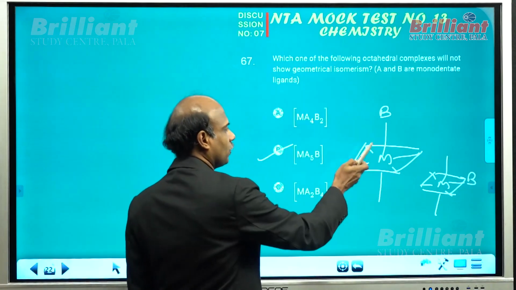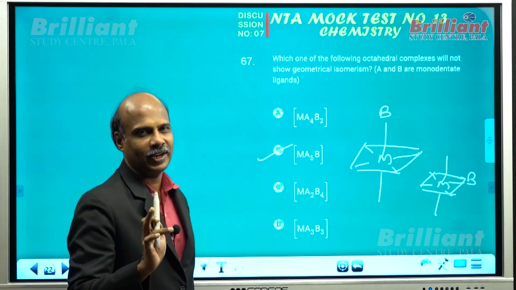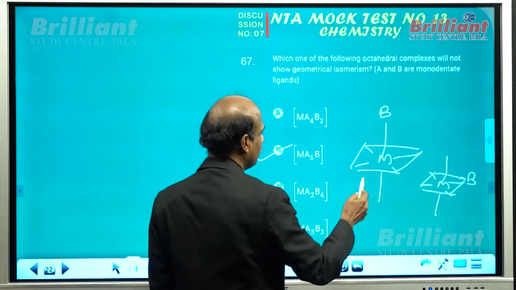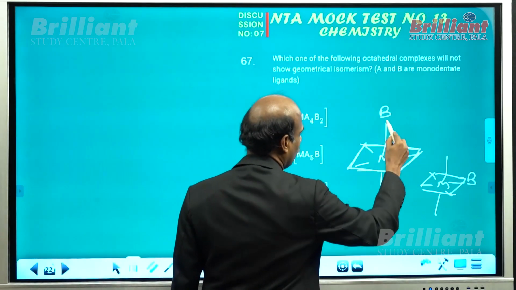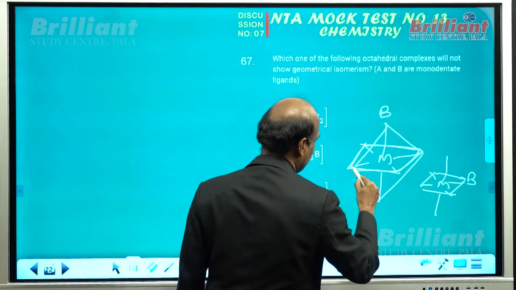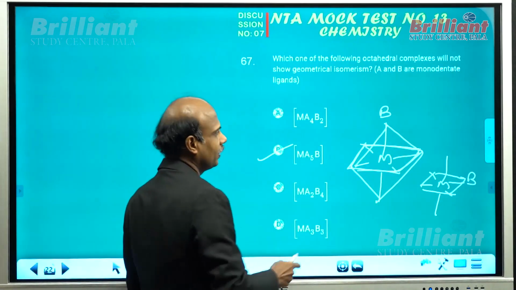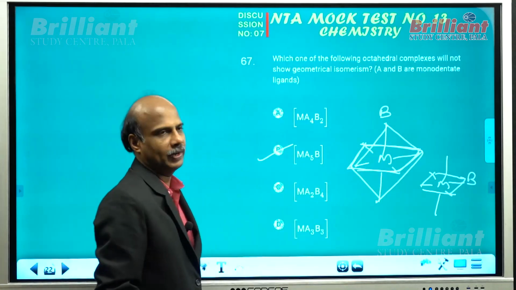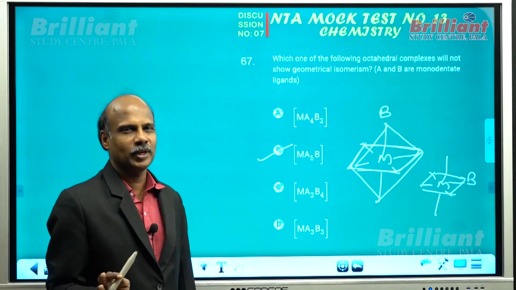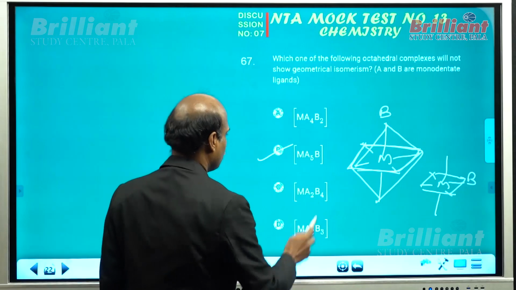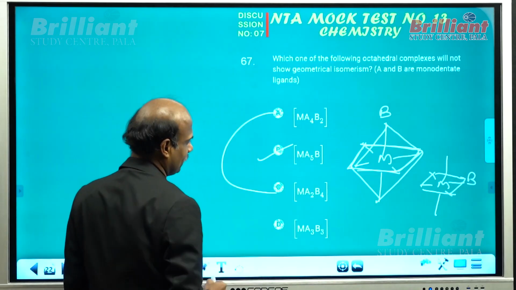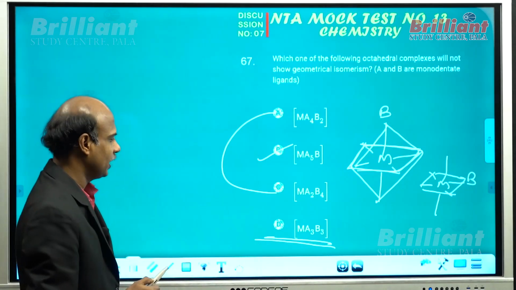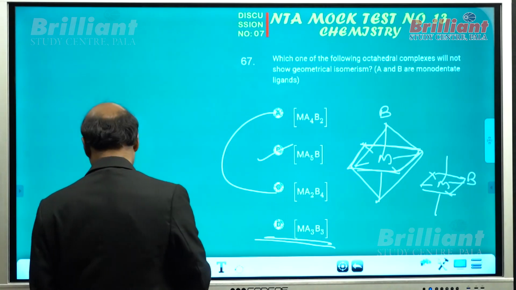Please note that for an octahedron there is no axial and equatorial like trigonal bipyramid. There is no such axial or equatorial position in this case. If you take a square over here or if you take a square like this, in both the cases the square is identical. So there is no axial and equatorial position, so it possesses no isomer. These two are identical species, you know. And here it can be FAC and MER isomerism, facial and meridional. So our answer is answer B.